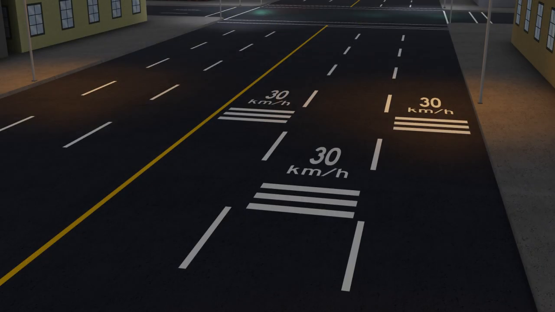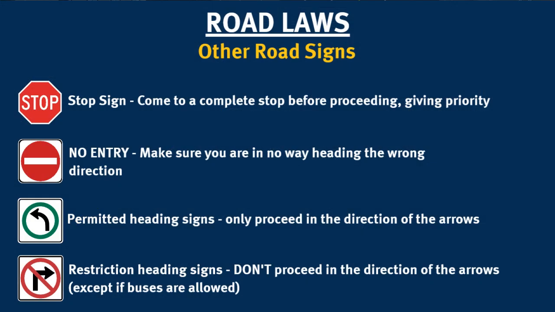Some corridors have unique speeds assigned to them through in-game speed limit signage or markings, so please pay attention to them. We will quickly go over a few road signs you will see regularly while driving. At a stop sign, you must make sure to complete a full stop and look both ways before proceeding. A no entry sign explains itself. Do not enter when you see this sign in place, otherwise you may end up driving in the wrong direction. Some no entry signs will have an exception underneath saying buses are allowed to proceed.